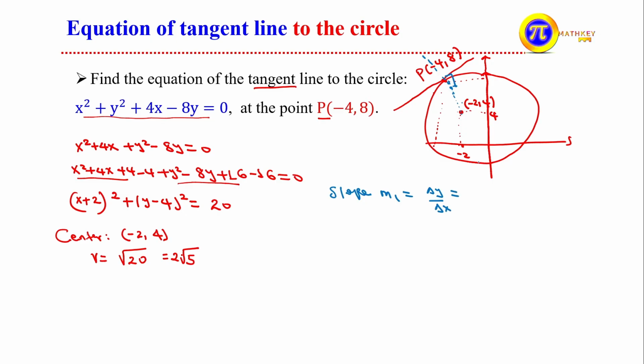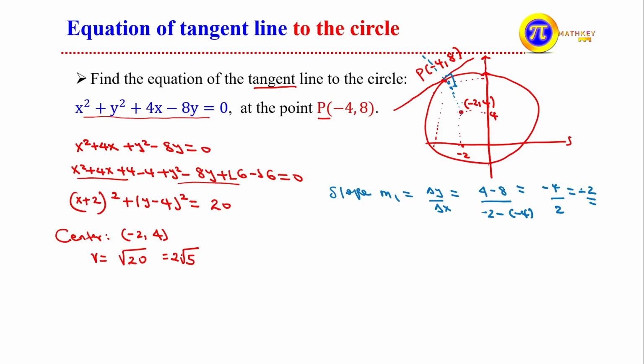Change in y, starting from 4 minus 8, is 4 minus 8 divided by -2 minus -4, which equals 4 minus 8, that is -4, divided by -2 plus 4, that is 2. Then the value becomes -2. This is the slope of the line passing through the point of tangency and the center.